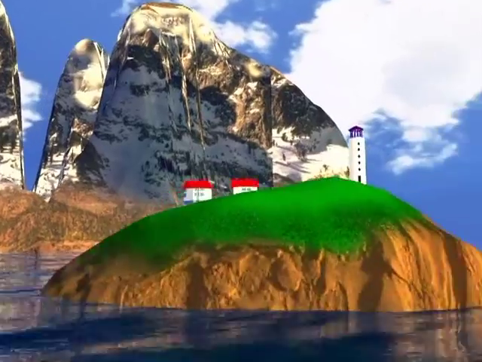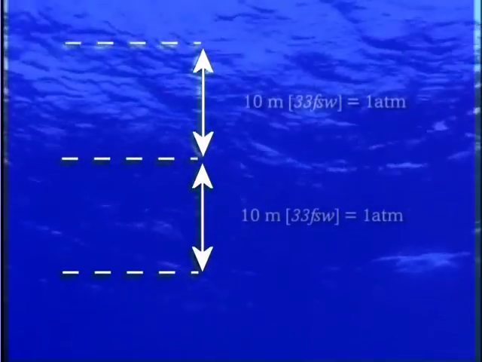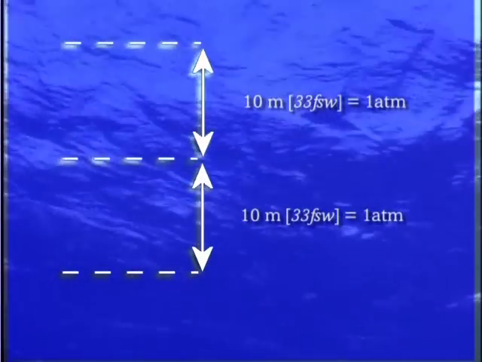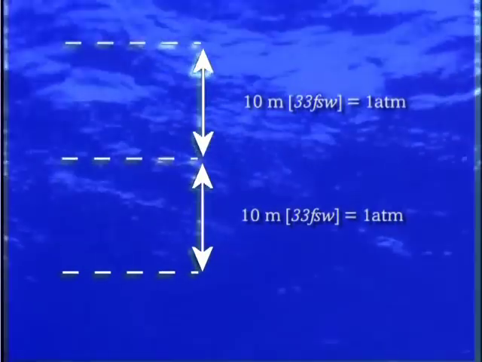Now let's go underwater. Molecules of water are much heavier. A column of salt water about 10 meters, 33 feet high, weighs about the same as the entire column of atmospheric air. This means that for every 10 meters, 33 feet of depth, the weight of the salt water generates a pressure of 1 atmosphere. This pressure is known as hydrostatic pressure.